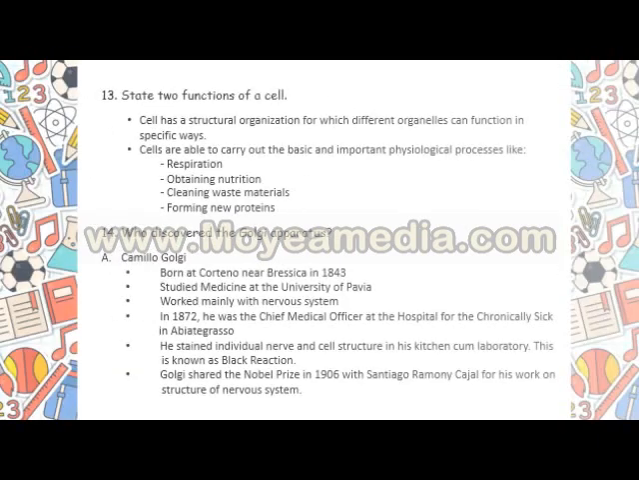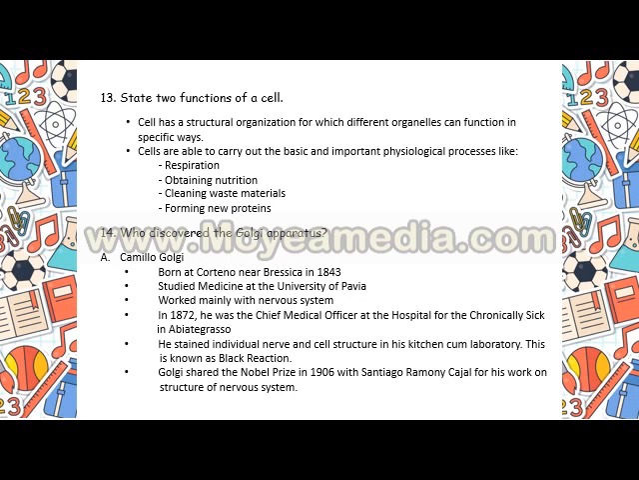If it is asked to state two functions of a cell, the first one is that the cell has a definite structure for which different organelles can function in their own specific ways. The second function, a very important function for the cell, is that it carries out some important physiological processes like respiration, nutrition, excretion, etc. Next, who discovered the Golgi apparatus? Camillo Golgi, who was a doctor and worked mainly with the nervous system. He is a Nobel Prize winner in 1906.